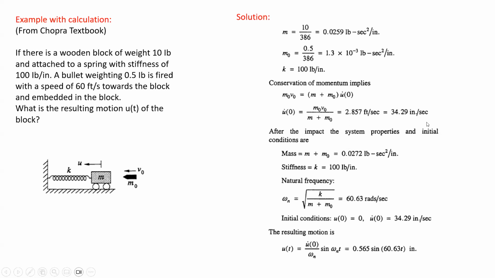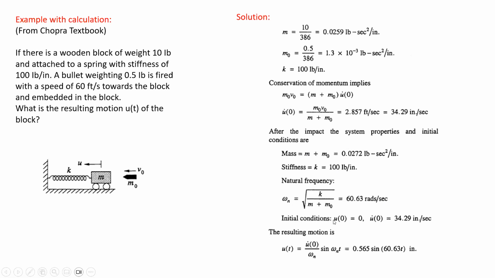To calculate the equation of motion u(t), we have the mass, which is the total mass of the bullet and the wooden block, and the stiffness, given as 100 pounds per inch. From these two terms we can calculate the natural frequency, which equals the square root of k over the total mass, and this results in 60.63 radians per second.